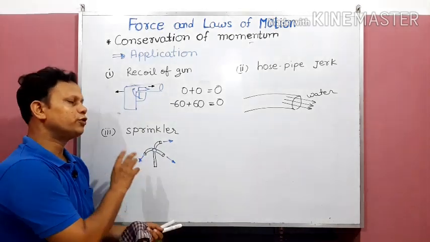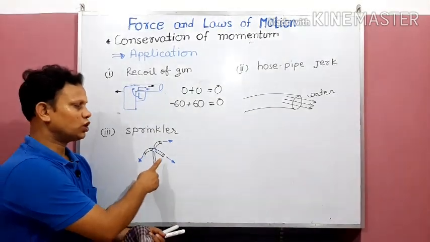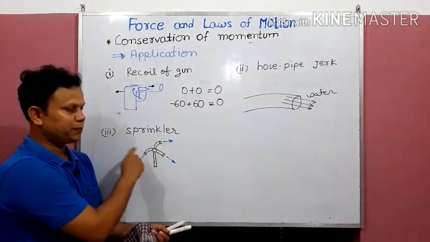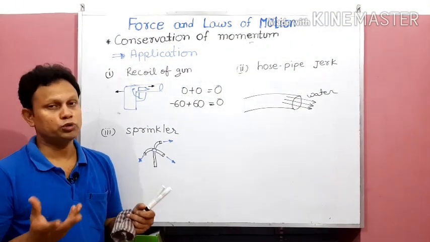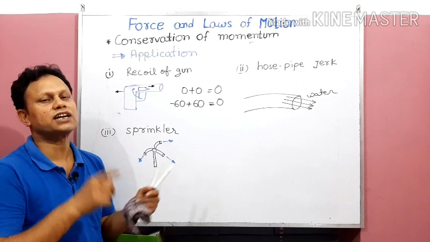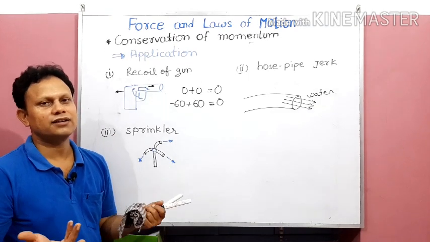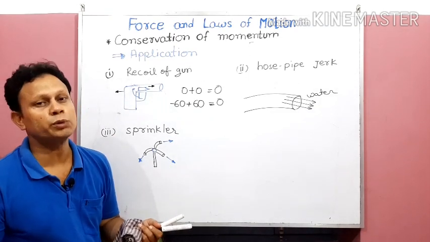Again, before sprinkling, the water and these tiny pipe outlets have zero momentum, but once water starts moving, the water is acquiring some momentum.